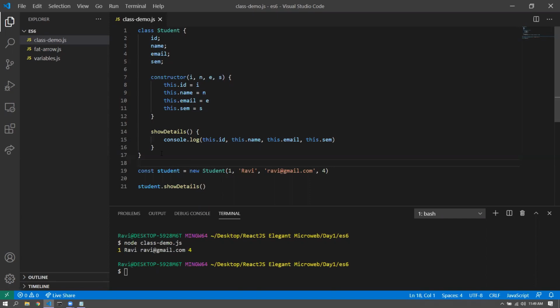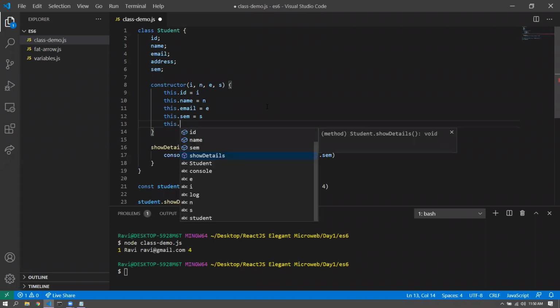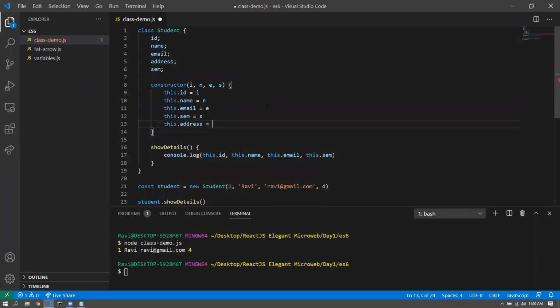Palak has a question. How do we go for if we have a complex data structure? So basically, nesting of classes, nesting of objects is what you're talking about, right, Palak? Like an object inside an object kind of a thing. Yeah, so basically this name could be something like, or maybe we can try for address. All right, and address can be like this dot address is equal to A, for example. All right, and that can be passed as the last argument.